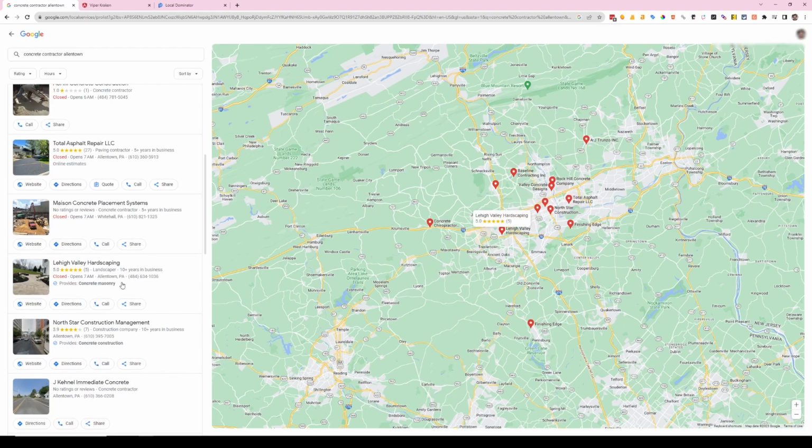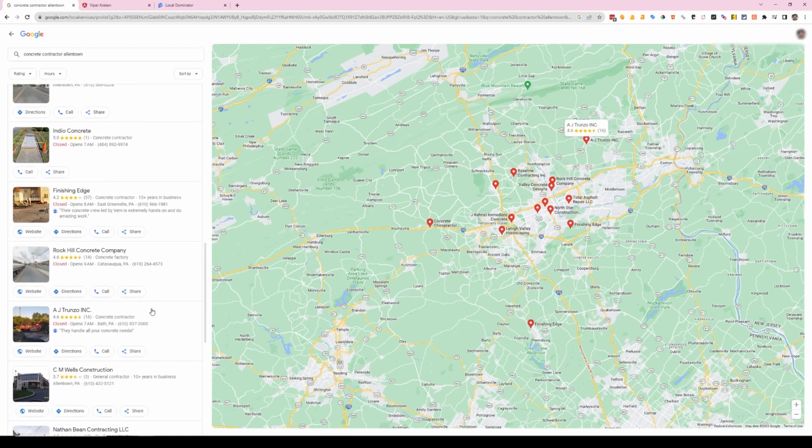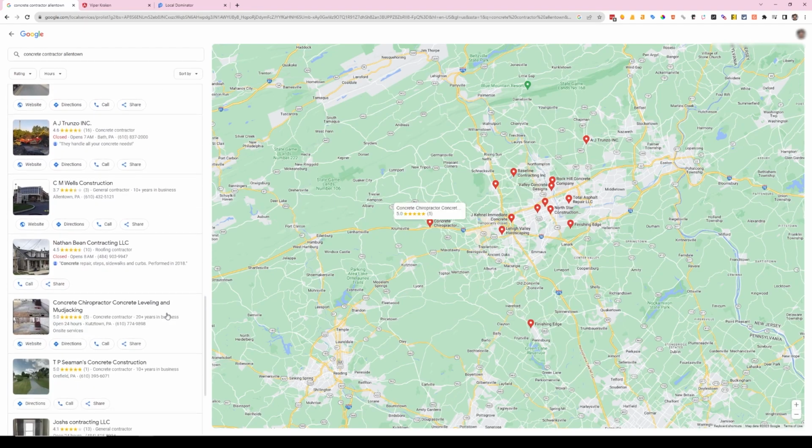So what I'm looking for is somebody that has an address showing. So I don't want to do a service area business just because I won't know where the address actually is, and the proximity to the registered address is like the top factor. Proximity matters. It's hard to beat people in their own backyard, and so I don't want to pick something that's like way out here. I just won't know where the address is until I run heat maps and investigate it, and I don't really want to deal with that for the sake of this video.